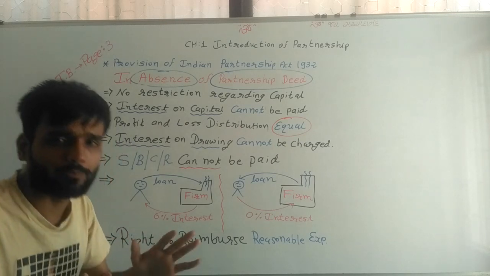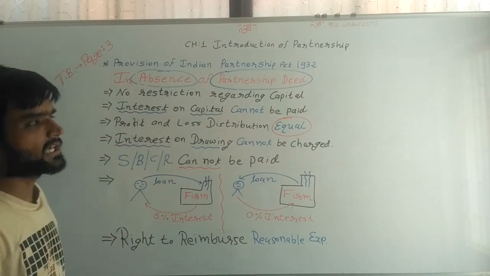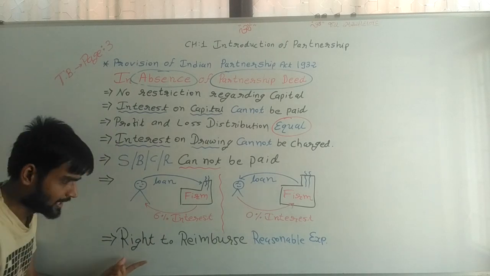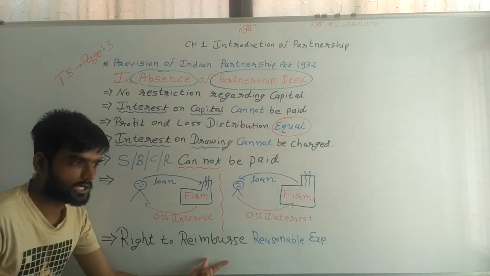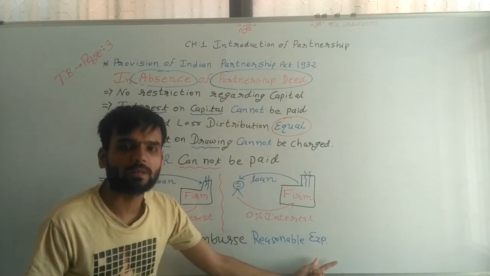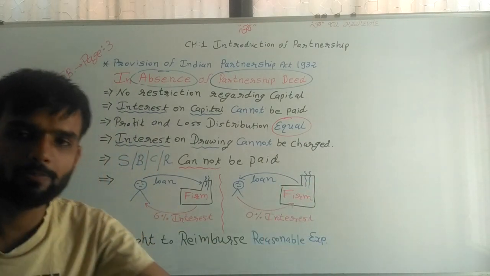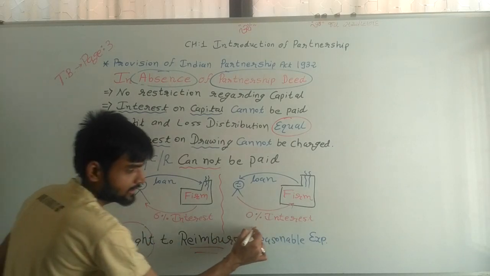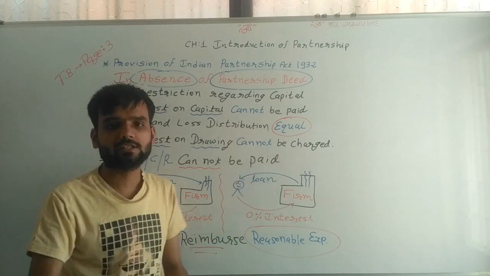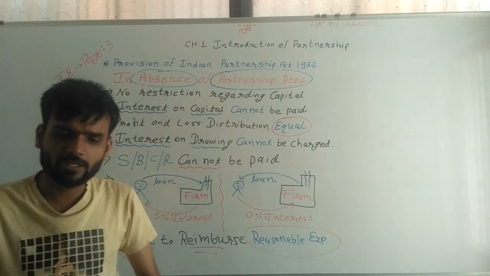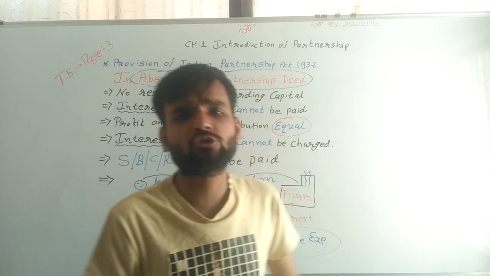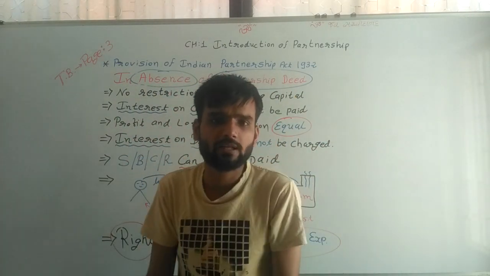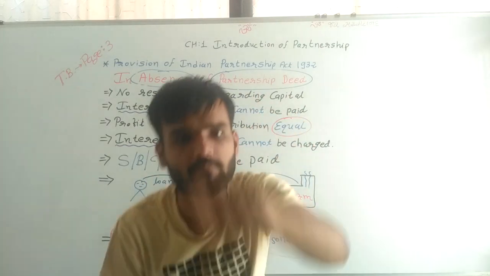And the last topic covered regarding absence of partnership deed in your book is the right to reimburse reasonable expenses. It means a partner has a right to get back the money he has spent for the firm.